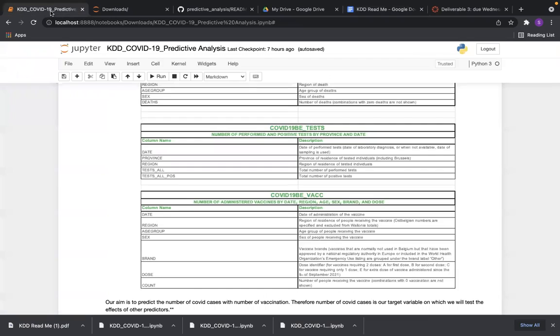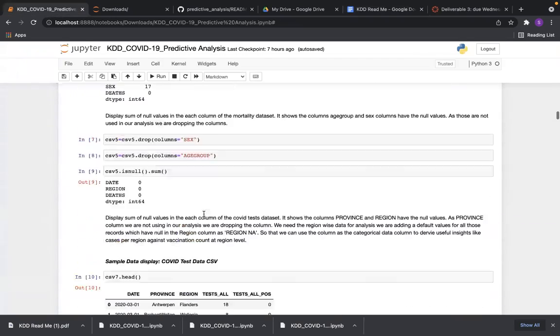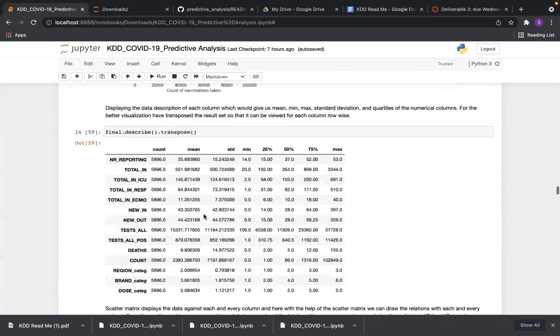We have done the visualization of the data set using a lot of plots. About which, one sec.